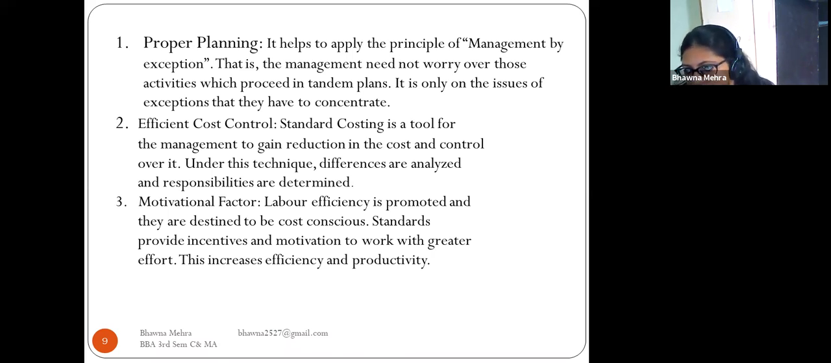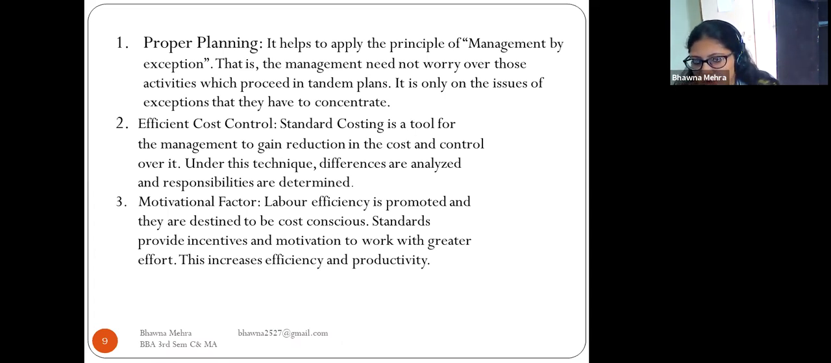Efficient cost control. Standard costing is a tool for the management to gain reduction in the cost and control over it. Under this technique, differences are analyzed and responsibilities are determined. So we have to determine the responsibilities, and we have to analyze the cost also. We have to minimize the cost and maximize the efficiency in the organization.